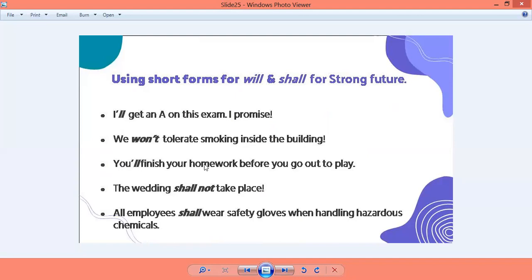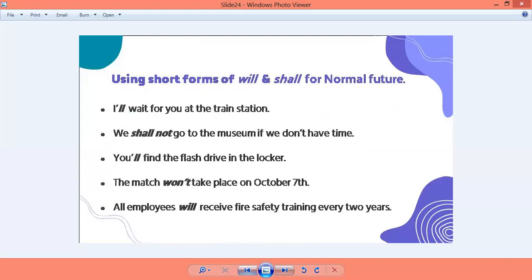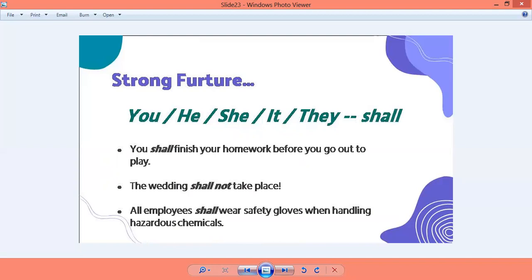You'll finish your homework before you go out to play. यहाँ पे in the other slide we had used shall. Let us go back and see.